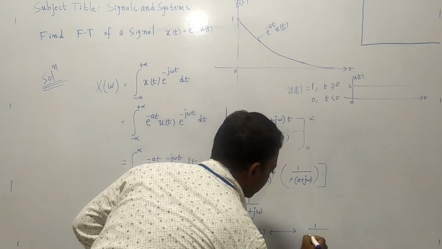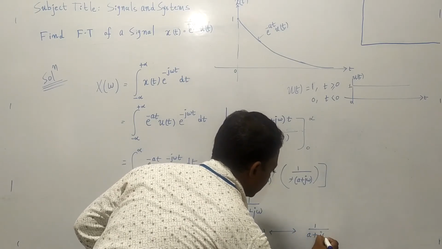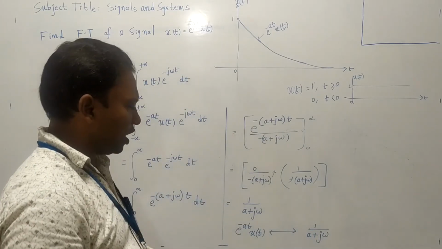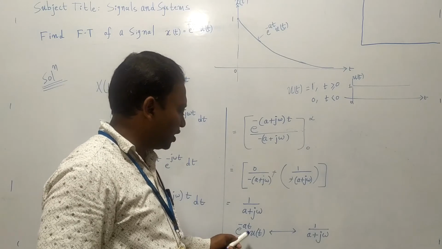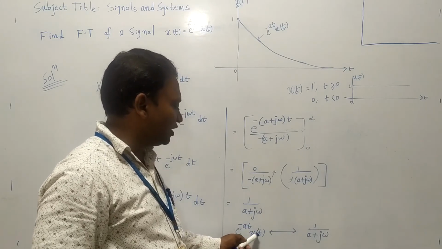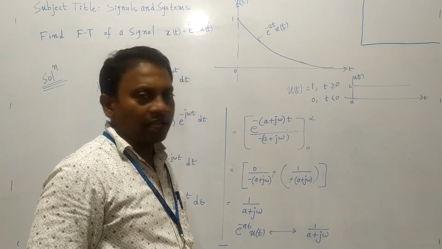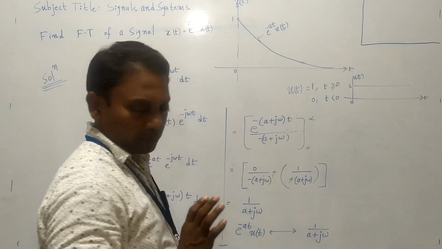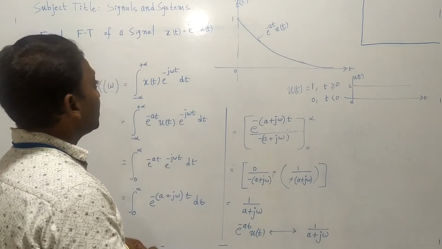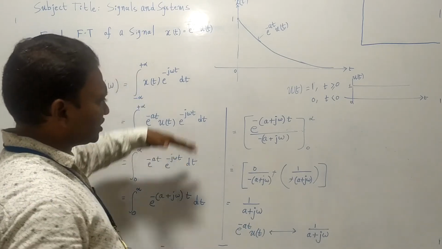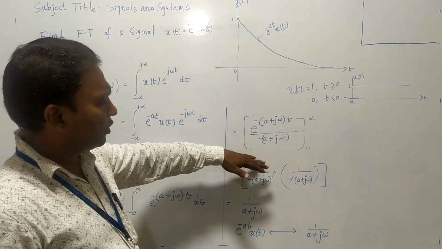and 1 by a plus j omega. These two are Fourier transform, it is a Fourier transform pair. Okay, the Fourier transform of e power minus at ut is 1 by a plus j omega. This is a very important problem. Many times it is given for 5 marks in the examinations. Okay, so therefore this is the procedure how to find out the Fourier transform.